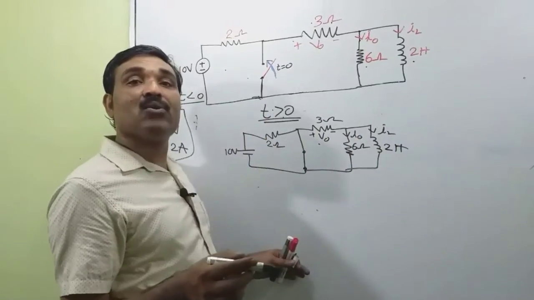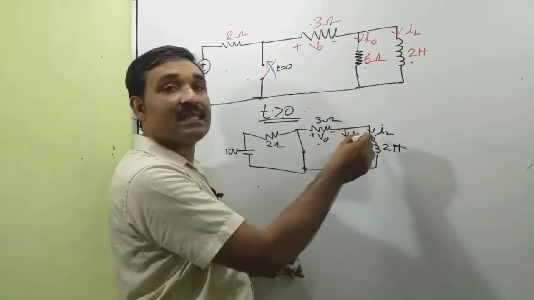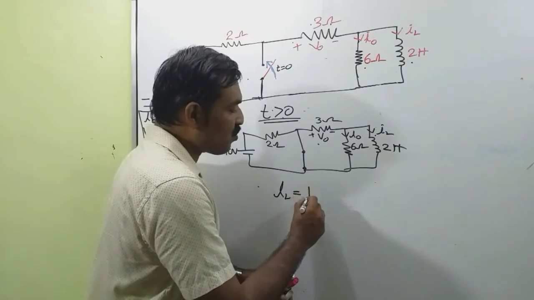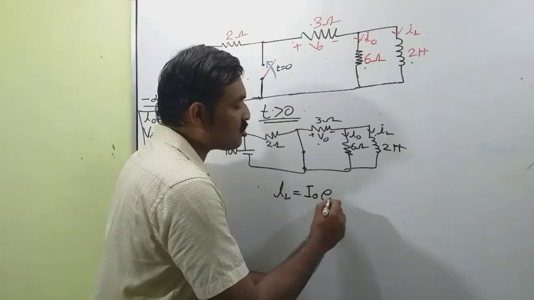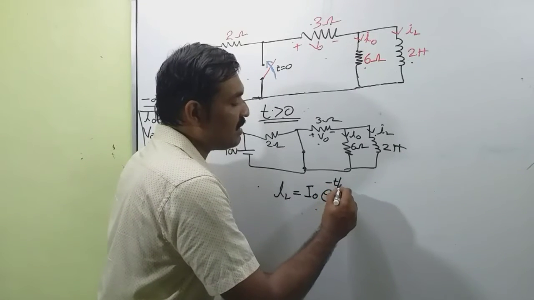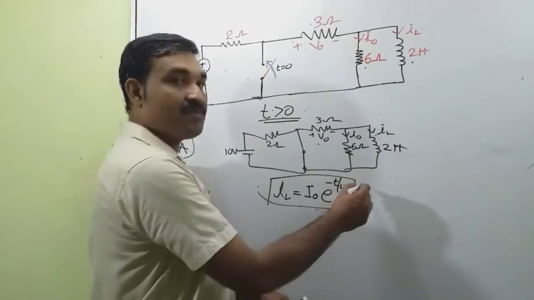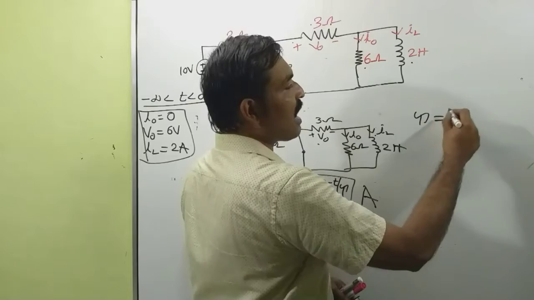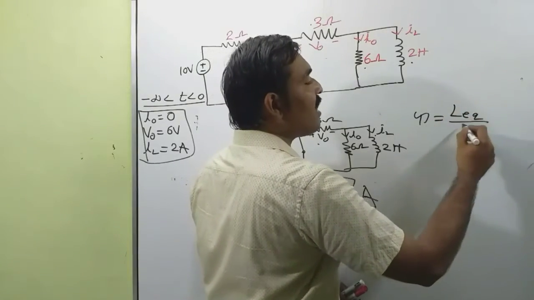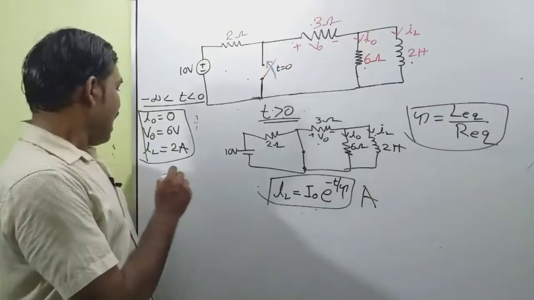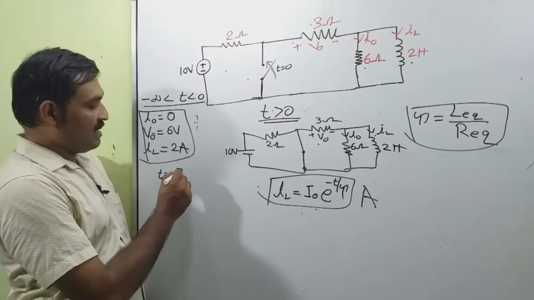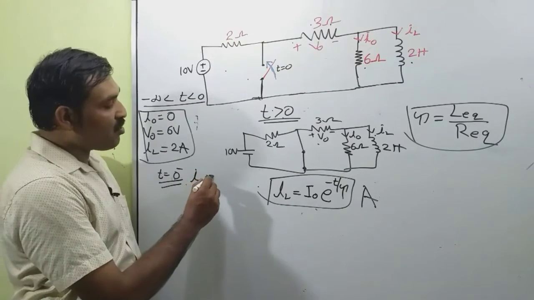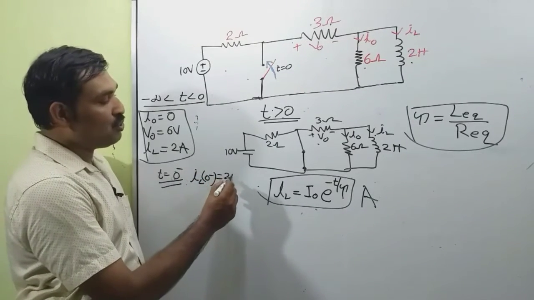For t greater than 0, the expression for current through the inductance for an RL network is IL equal to I0 into e raised to minus t by tau ampere, where tau is equal to L equivalent divided by R equivalent. At t equal to 0 minus, the value of current IL(0-) is equal to 2 ampere.